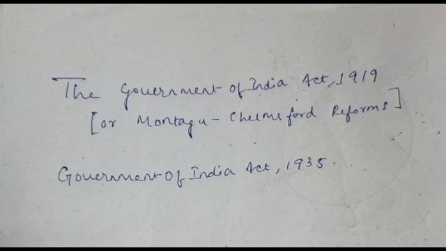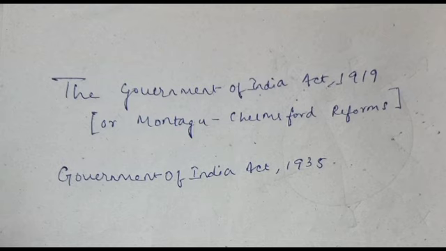This act has 321 sections and 10 schedules. This was the longest act that was passed by the British Parliament. It was split into two parts: the Government of India Act 1935 and the Government of Burma Act 1935. We are going to discuss the Government of India Act 1935 in this video.